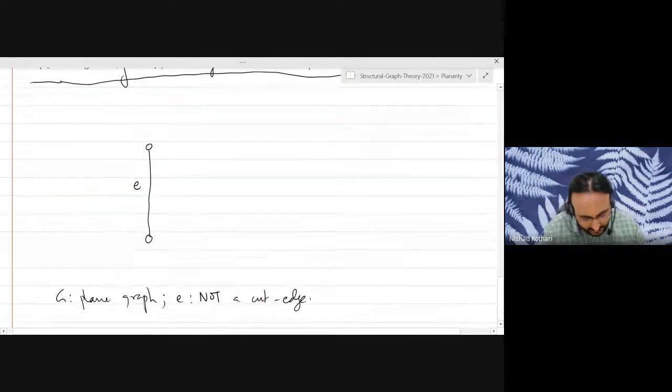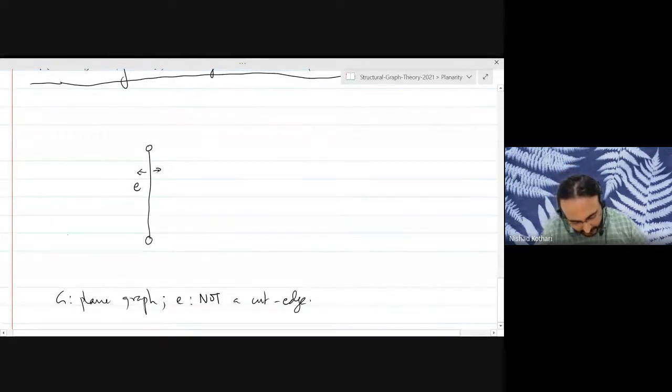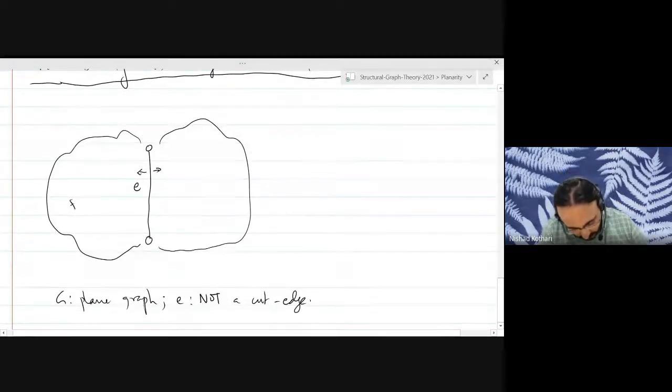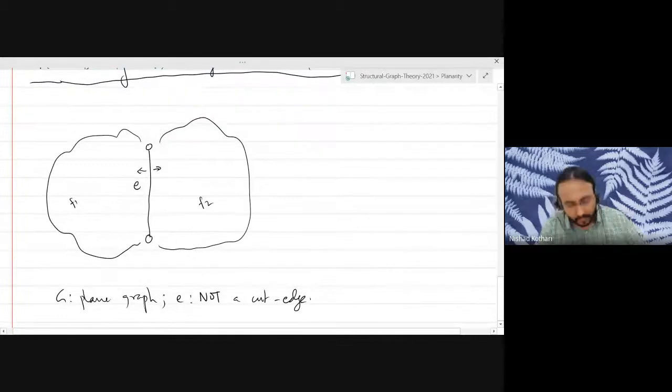That means that on the two sides of E, you will see two different faces, right? So let's make one example that looks like this. So these are two faces, F1 and F2. Okay. There will be some vertices here, for instance.